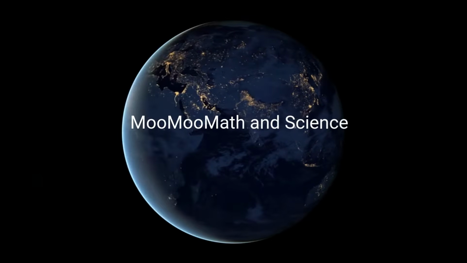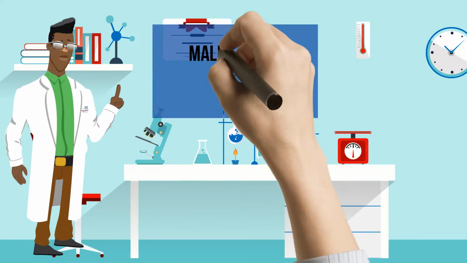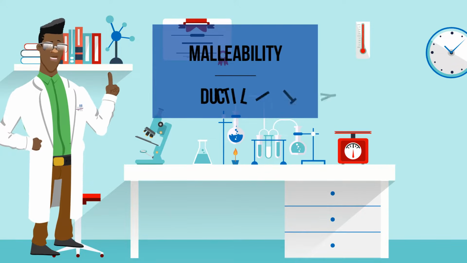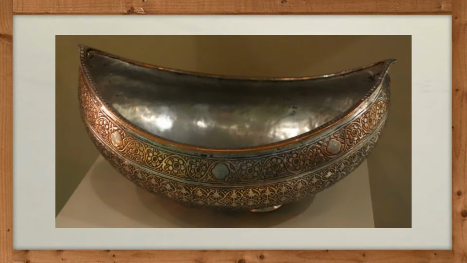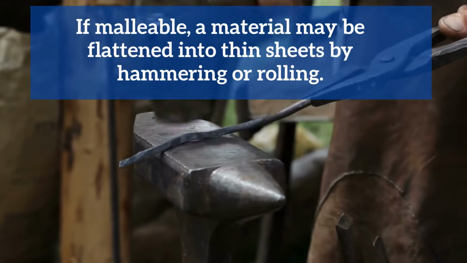In this video, I'd like to talk about two physical properties, malleability and ductility. Malleability is the ability of a solid to bend or be hammered into other shapes without breaking. If malleable, a material can be flattened into thin sheets by hammering or rolling.